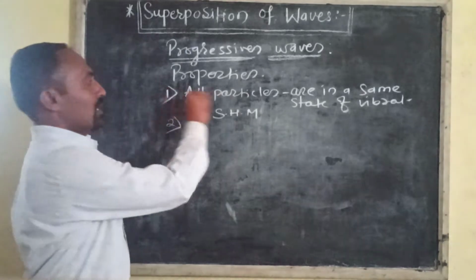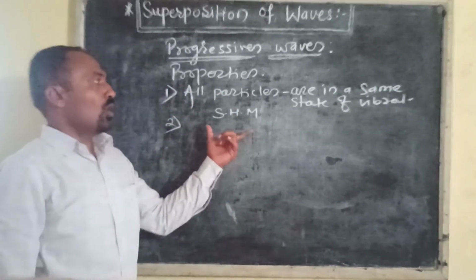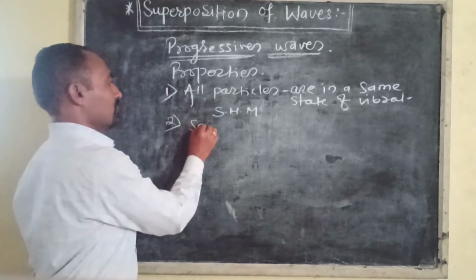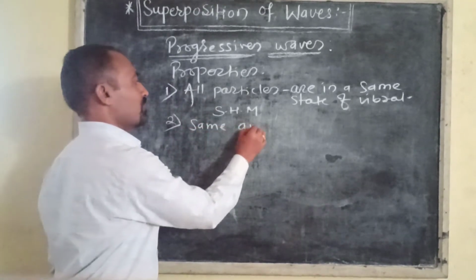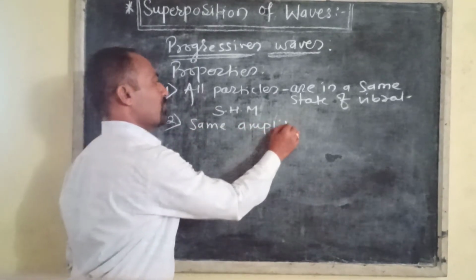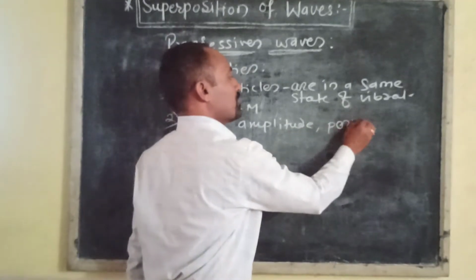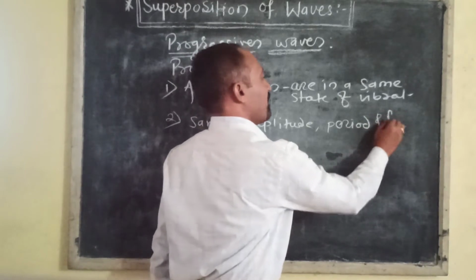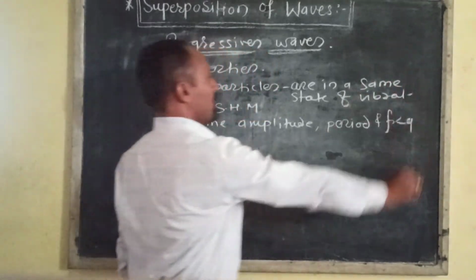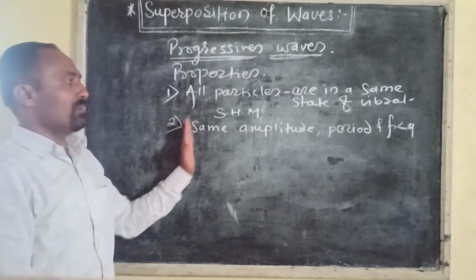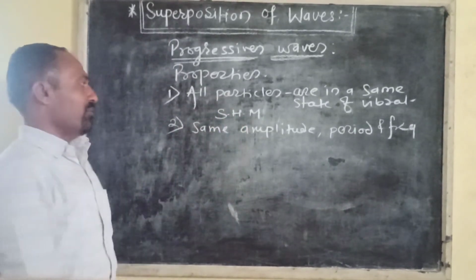Second, the vibrating particles of the medium have the same amplitude, period, and frequency of vibration. This is the second property. All particles of the medium have the same amplitude, period, and frequency.